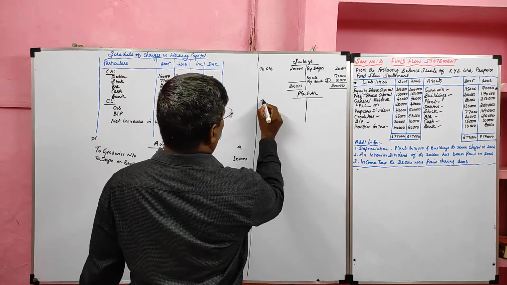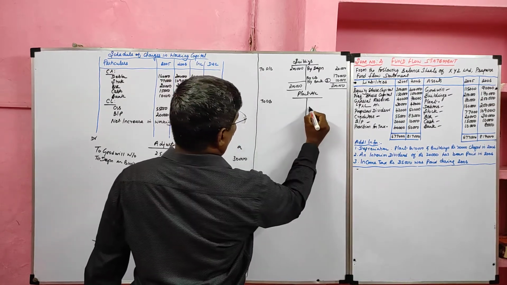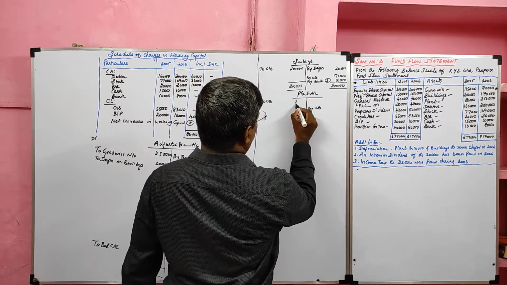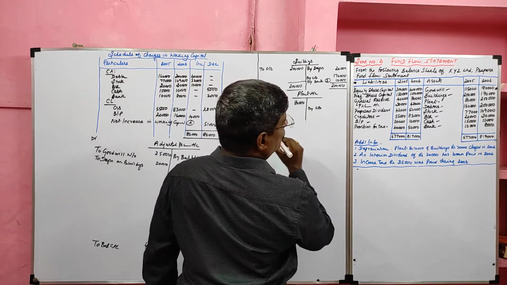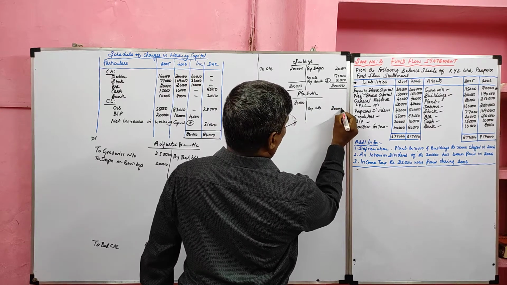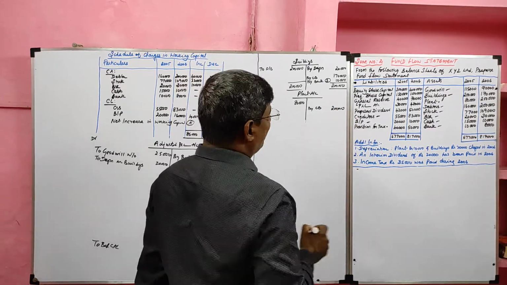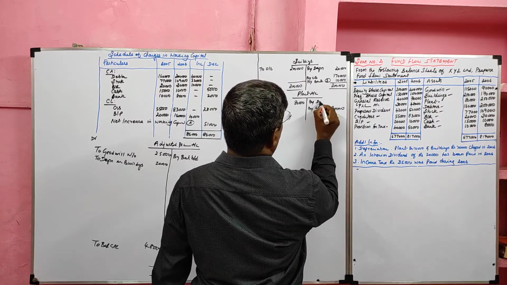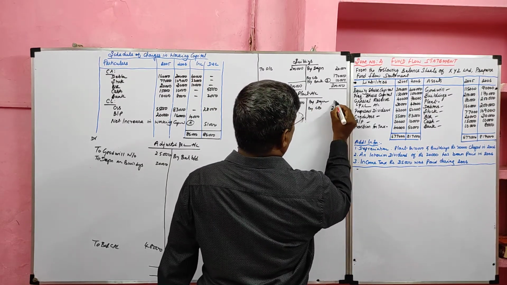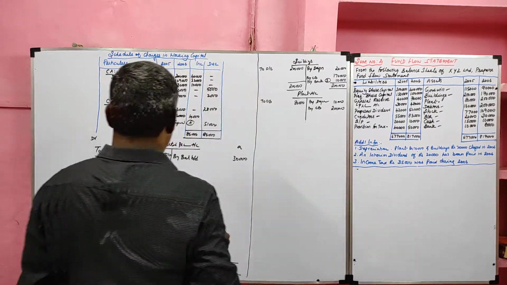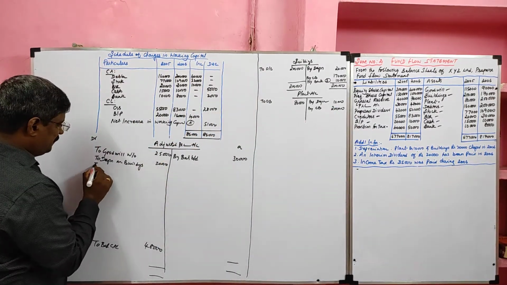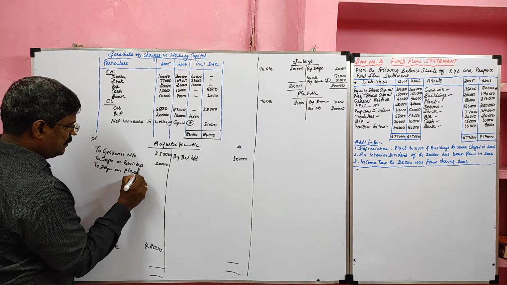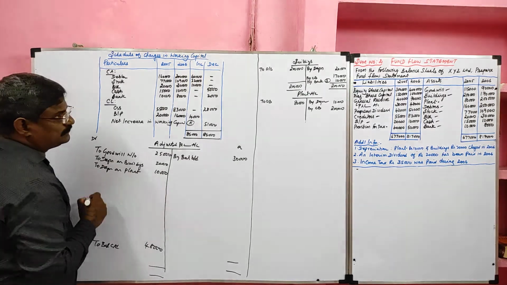Then plant. Then we have to prepare ledger account for plant. Plant is an asset. Opening balance debited to opening balance, closing balance credited. So opening balance 80,000, closing balance 2 lakh. Then we have adjustment for plant depreciation 10,000. It will be credited by depreciation value 10,000. The same depreciation on plant should be debited to the adjusted profit and loss account to depreciation on plant 10,000.